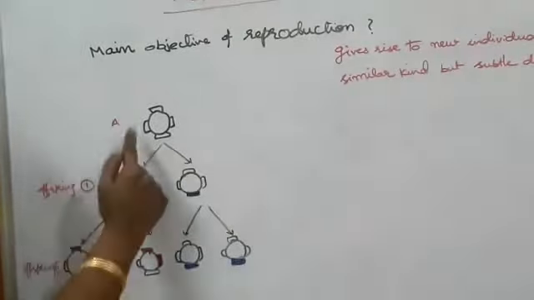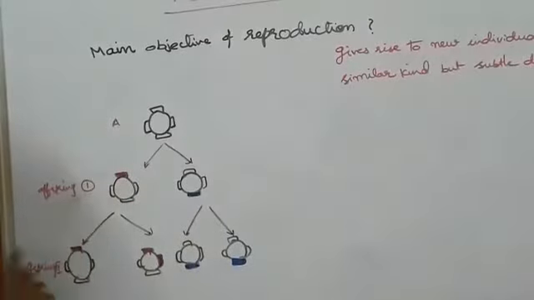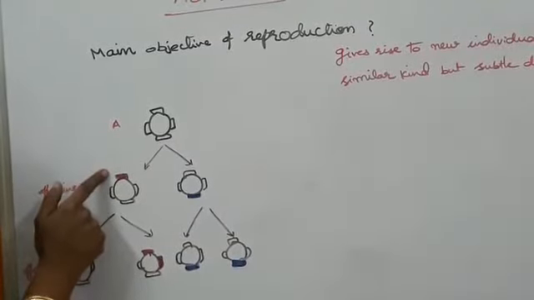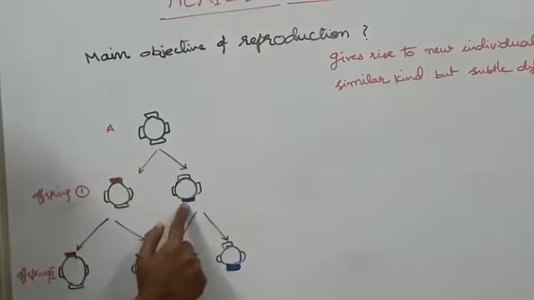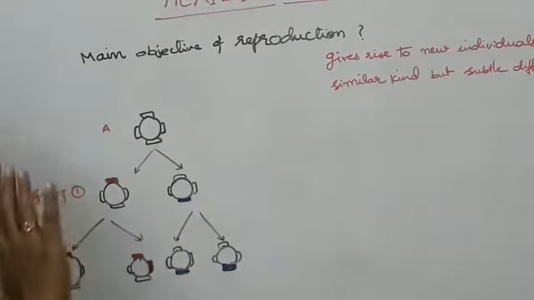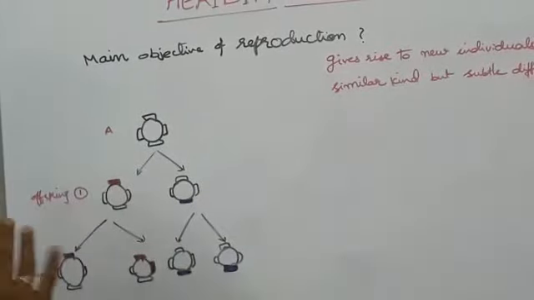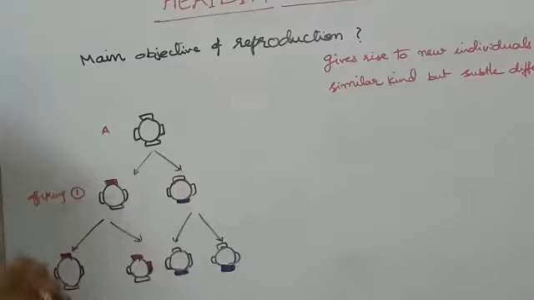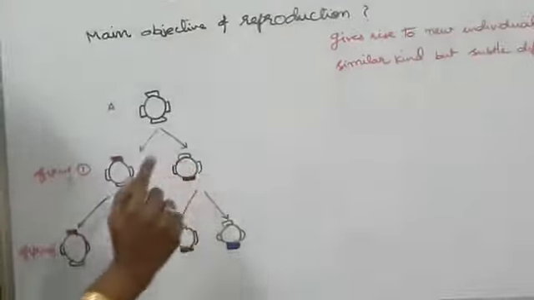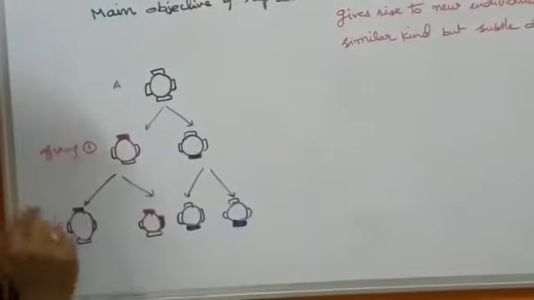In generation 1, this organism produced 2 organisms. One got some red color dot-like structure on the top, and the bottom one got blue color. Okay, in the textbook they mentioned different colors, just go through it. So these 2 have little differences, subtle differences, very small differences they develop. This only we mentioned in the previous lesson as variation, right?